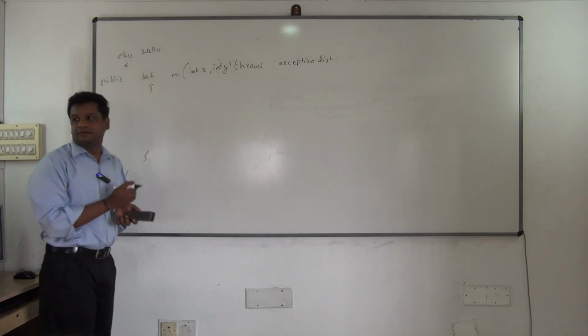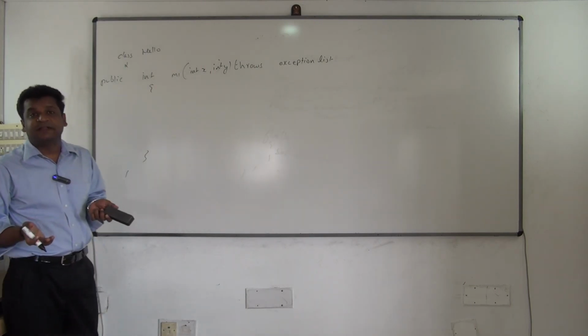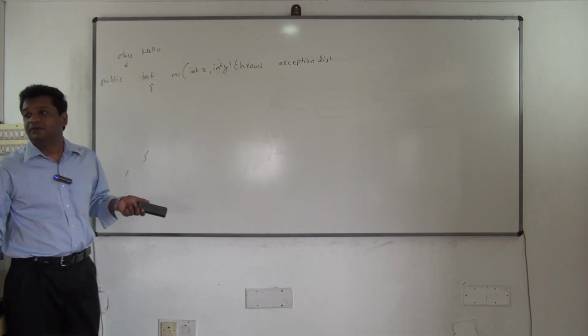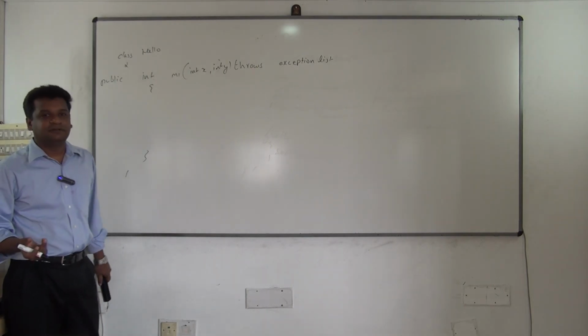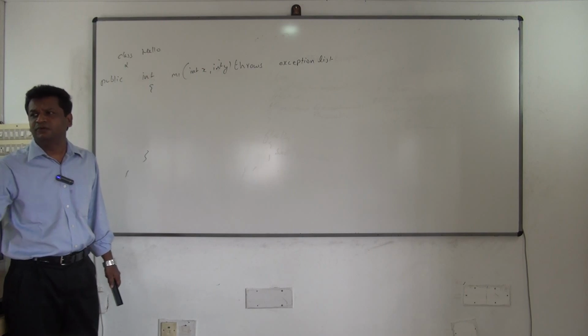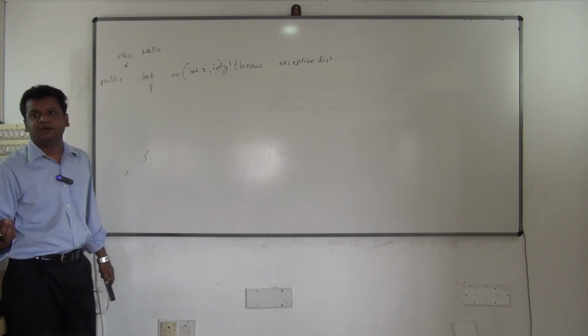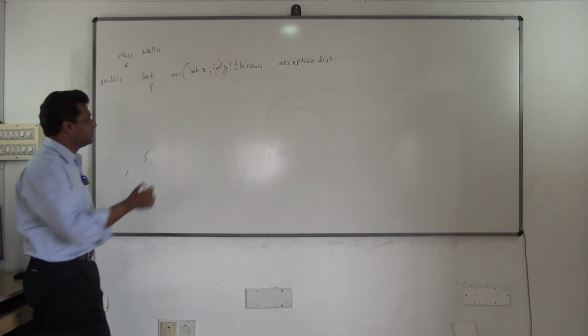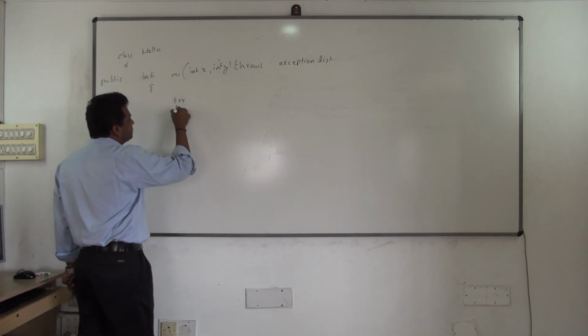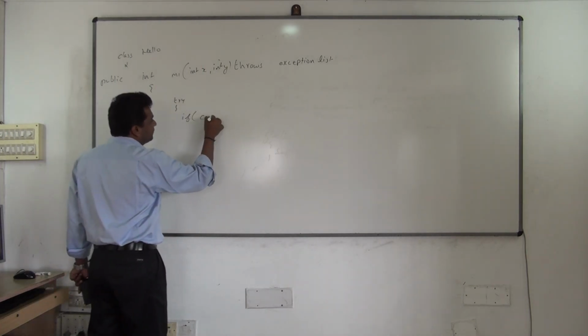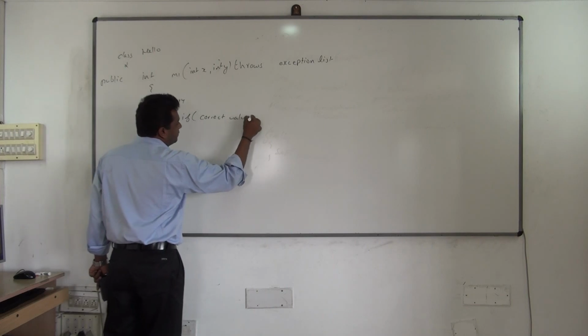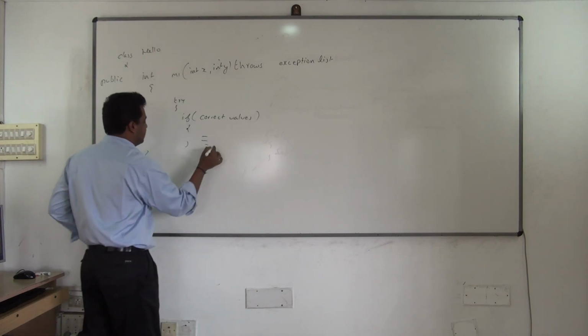Now you have to write the logic. How? If values are correct, execute, else stop the execution. Invalid value exception. You can create your own user-defined exception. If correct values, try, write logic and return.